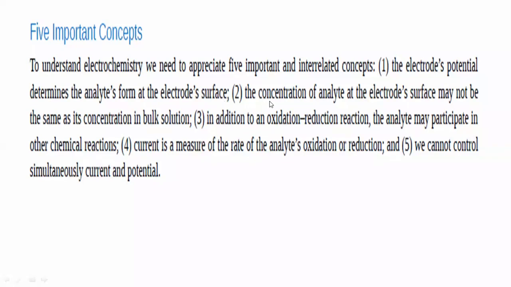The second feature of electrochemistry is that the concentration of analyte at the electrode surface may not be the same as in the bulk solution. There is deposition of these positively charged cations and anions on the surface of electrodes. Whatever amount of analyte is deposited on the electrode surface will not have the same concentration as the solution in which it is dipped. It may be lower or higher.